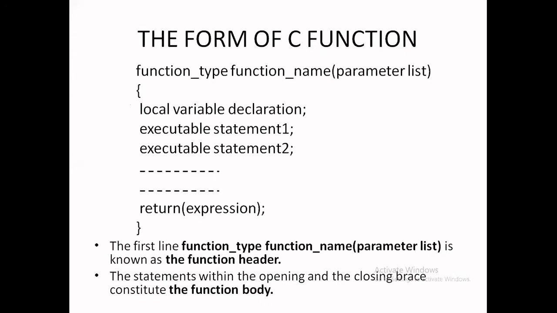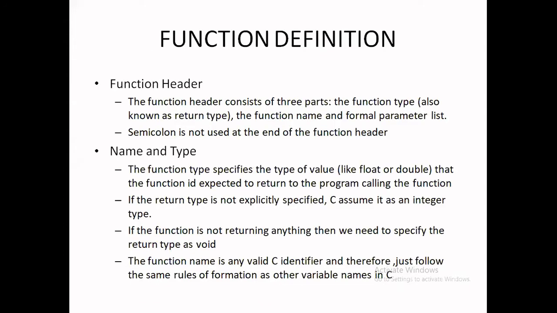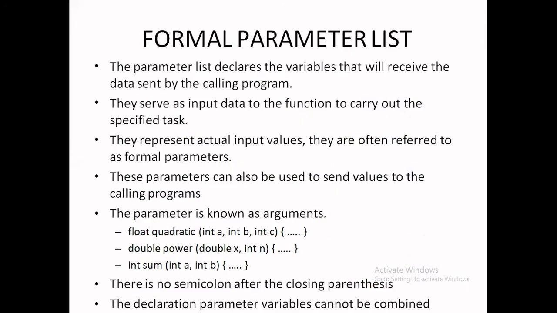In the header, especially, comes the parameters list. All these parameters in the list are also called formal parameters. Why are we using a different name, formal parameters list, when it is actually the parameters list?